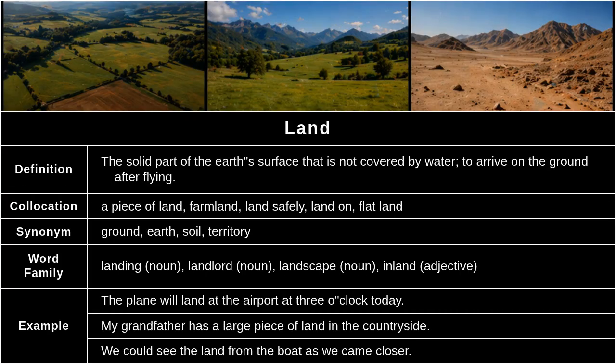Land. Definition: the solid part of the Earth's surface that is not covered by water, to arrive on the ground after flying. Collocation: a piece of land, farmland, land safely, land on, flat land. Synonym: ground, earth, soil, territory. Word family: landing, landlord, landscape, inland.